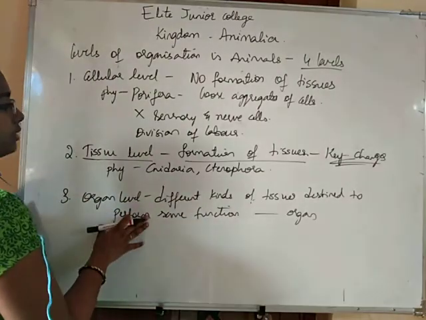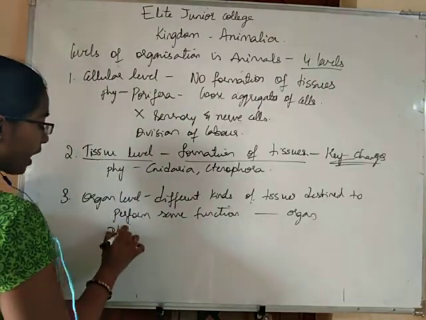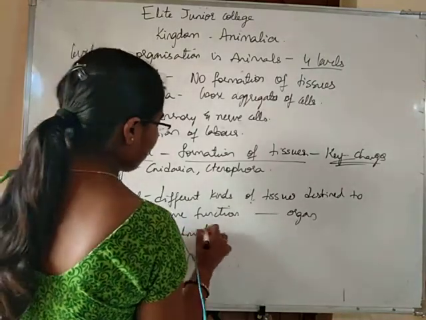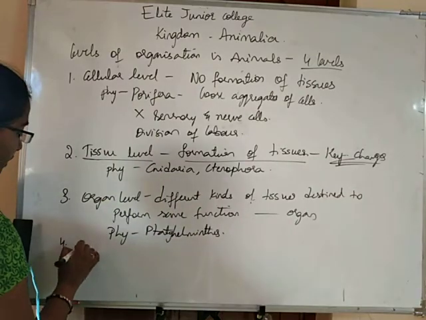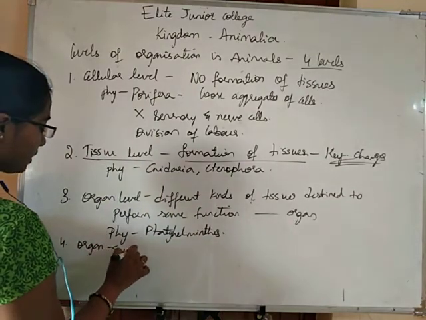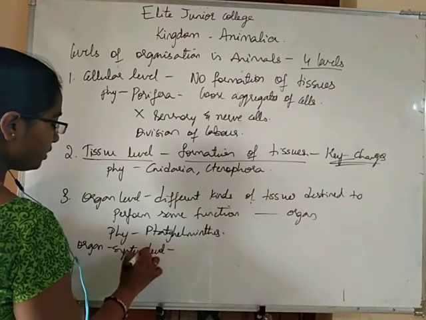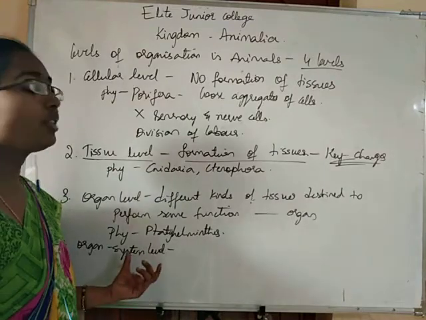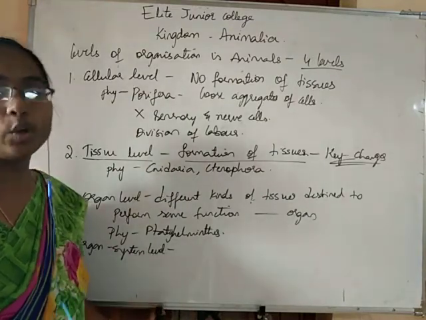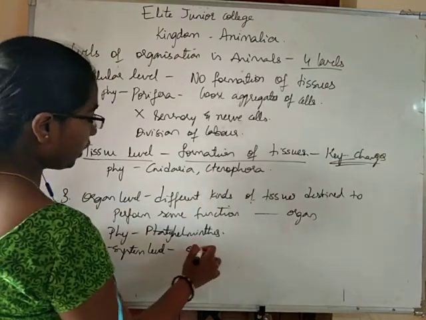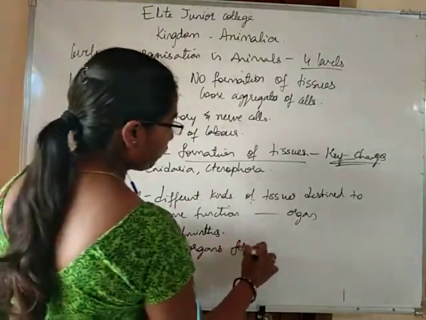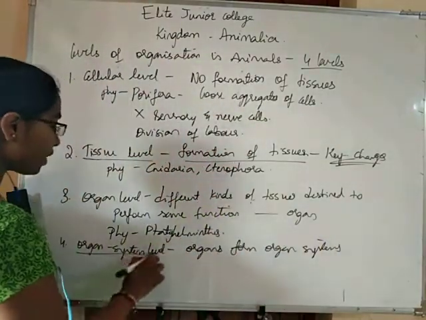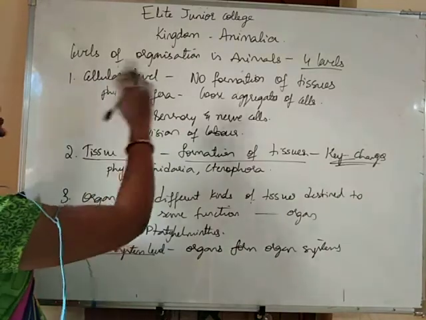This organ level of organization is higher than tissue level of organization, and it has appeared for the first time in the phylum Platyhelminthes. Then the last level of organization is organ system level of organization. Organ system level of organization means the different organs will come together to perform the same function. Different organs together form the organ systems. This is the most complex, the highest level of organization among all the animals.